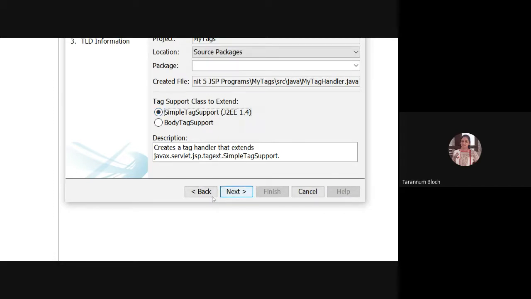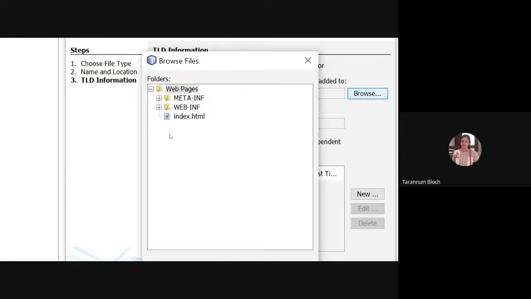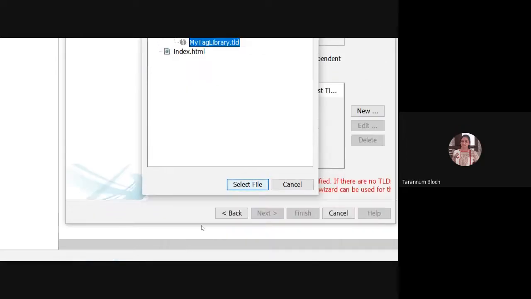When I give next, it will ask me to add to the TLD. So when I click on add, it is asking me to browse my TLD file. We created it in the WEB-INF TLDS folder, my tag library. Click on select.